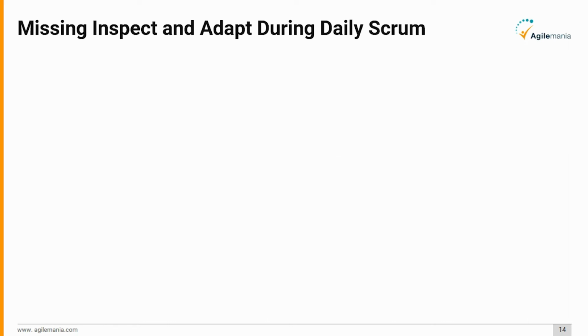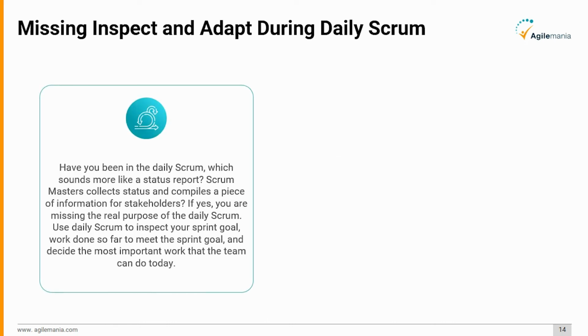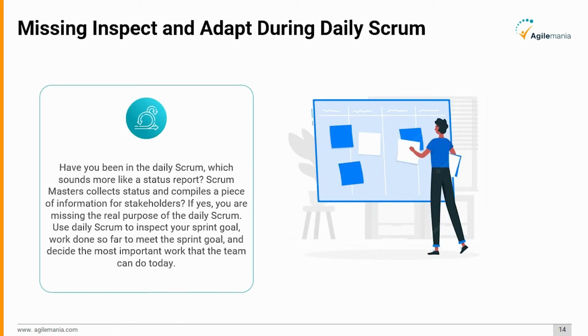Missing inspect and adapt during daily Scrum. Have you been in a daily Scrum which sounds more like a status report? Scrum Masters collect status and compile the information for stakeholders? If yes, you are missing the real purpose of the daily Scrum. Use the daily Scrum to inspect your sprint goal and the work done so far to meet the sprint goal, and decide the most important work that the team can do today.